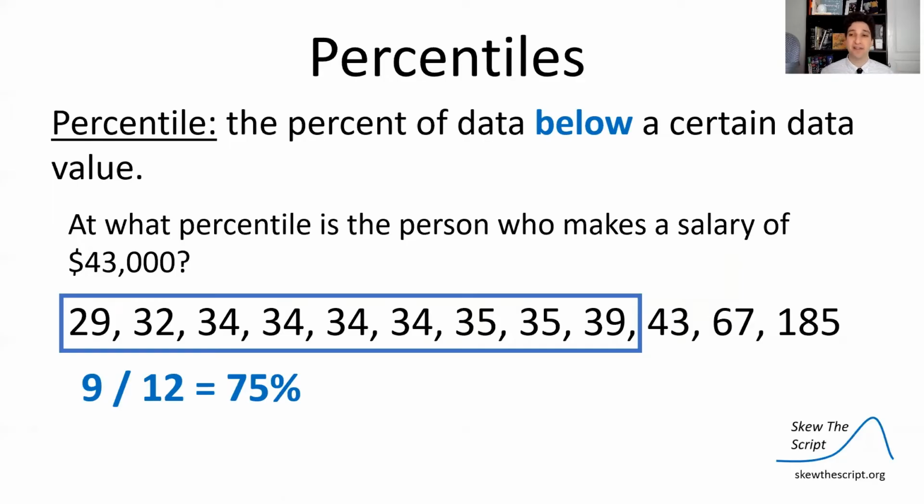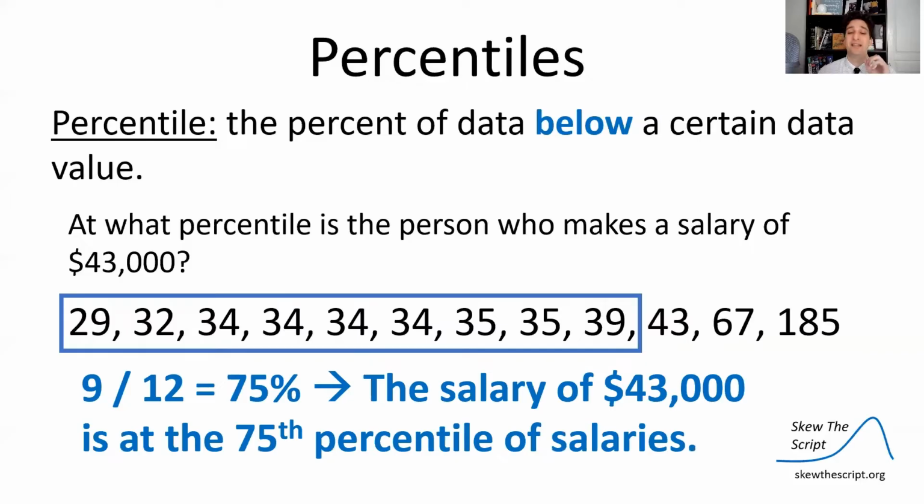It's above 9 out of these 12 data points. You can see the 43 here is above 9 of them. So the amount of data below it is 9 out of 12, which is 75% of the data. 75% of the data is below 43,000. That is its percentile. The salary of $43,000, and this is key phrasing, make sure you use the word at, is at the 75th percentile of salaries.